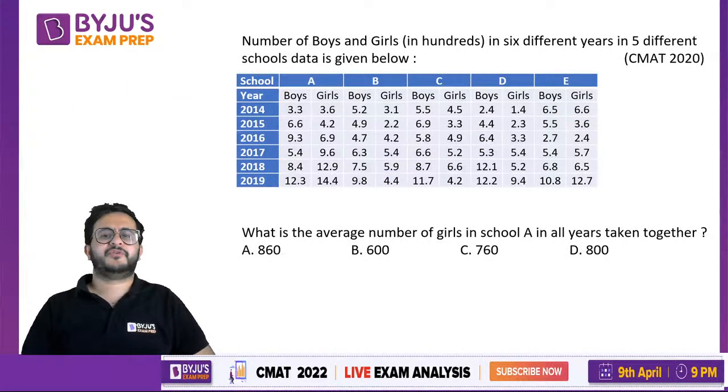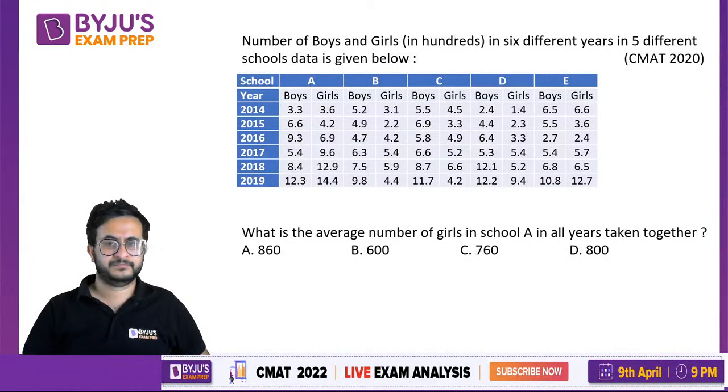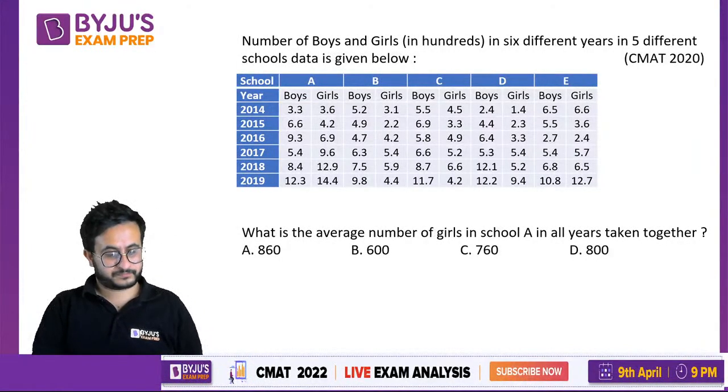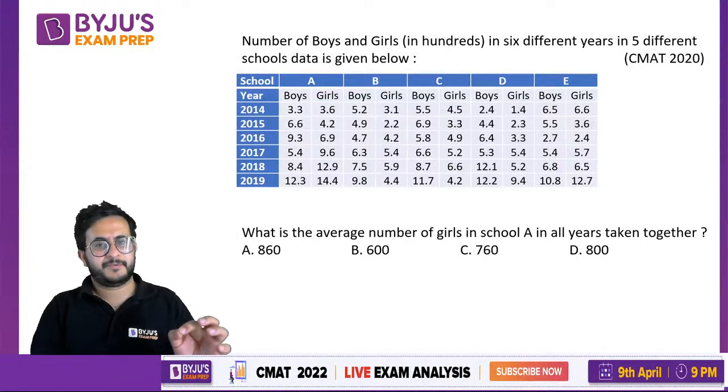What is the average number of girls in school A in all the years taken together? See the kind of questions they ask: simple percentages, averages, ratios.